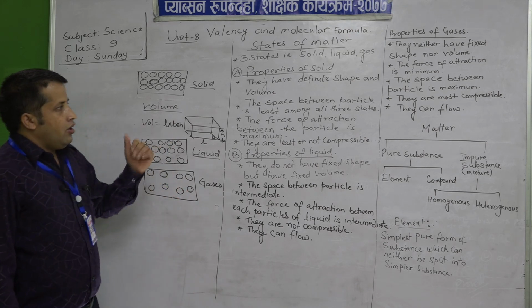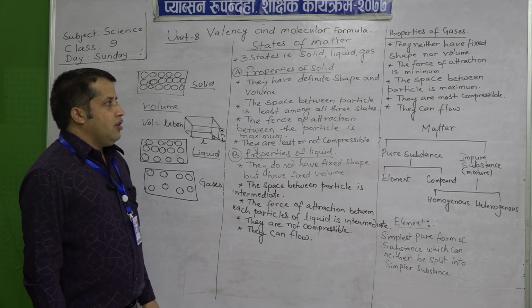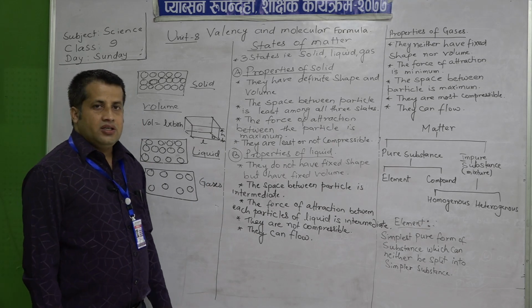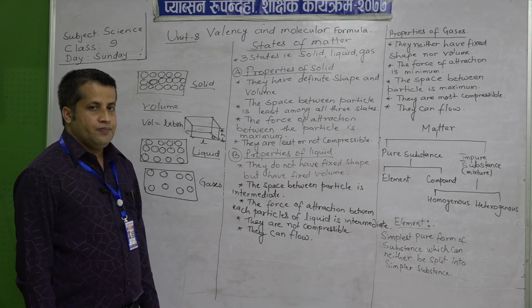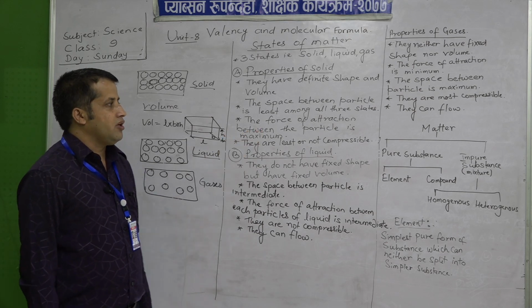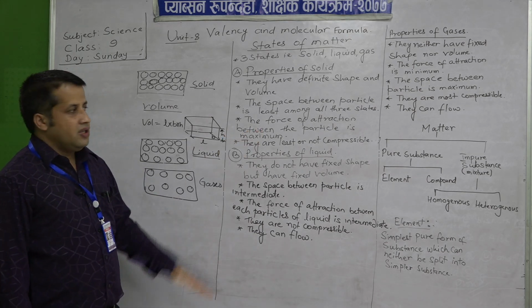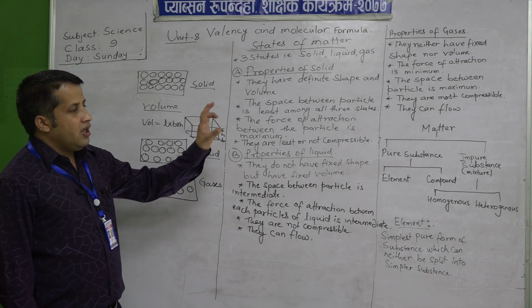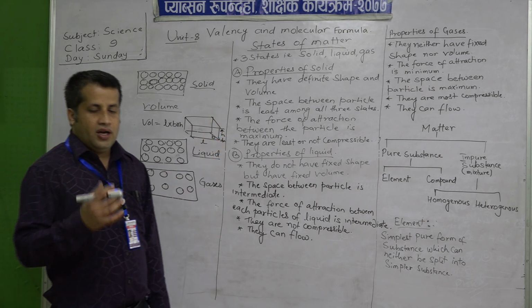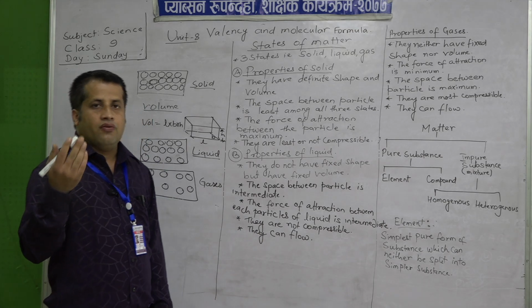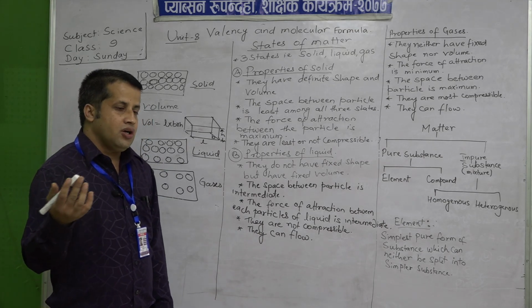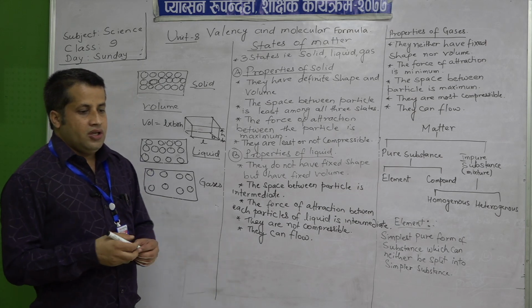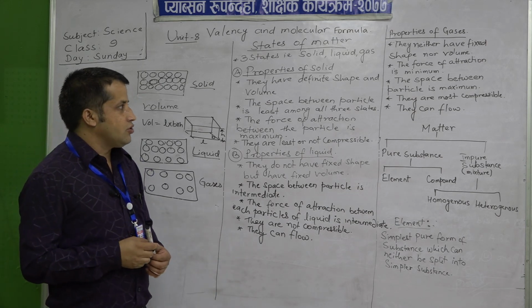So, the space between the particles is maximum in the case of gases. Similarly, another property of gases is that they can flow from one place to another. Okay. So, gases can move from one place to another.